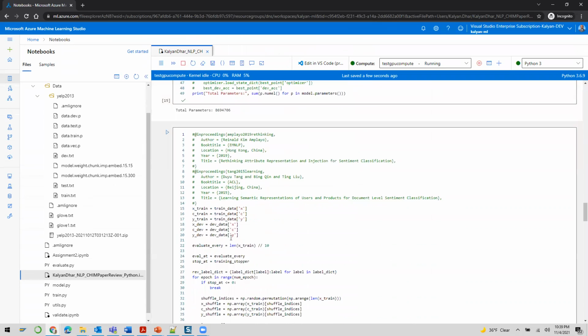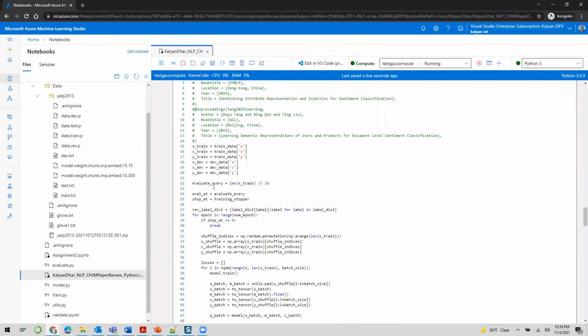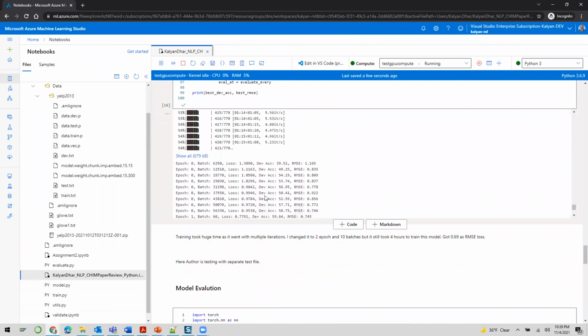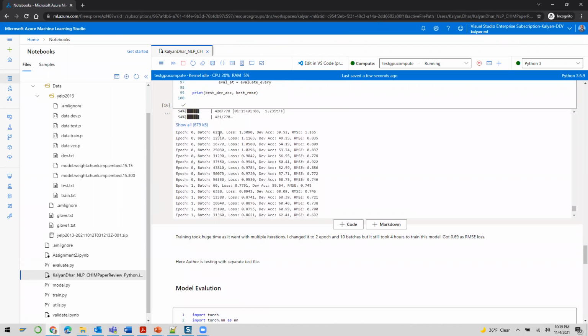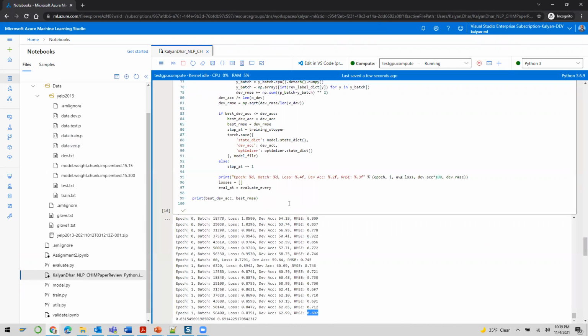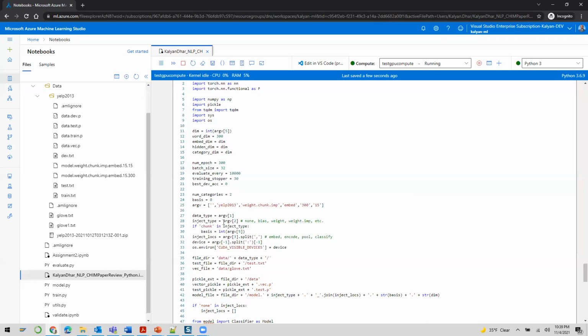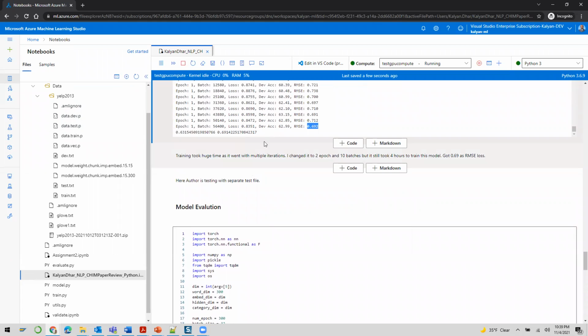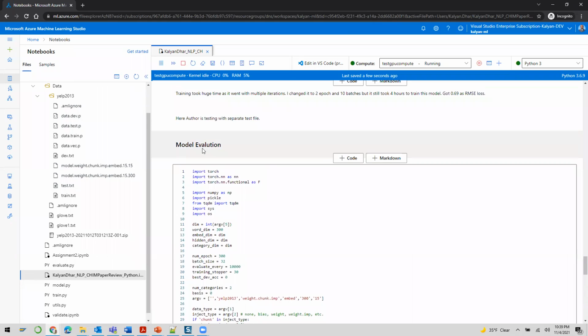I'm not going into details. I'm going here where we did the training. The training took nearly 4 to 5 hours with these small batches and epochs. Based on that, we can see how RMSE is decreasing. At last, based on only these two epochs, I got 0.692 RMSE loss. It's saving the model every 10,000 iterations, I think. So this is the saved model, which I used here for the evaluation.